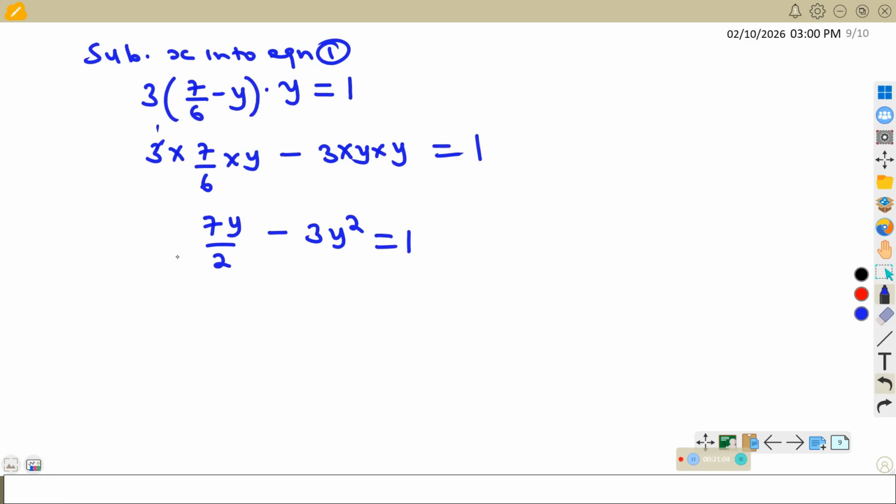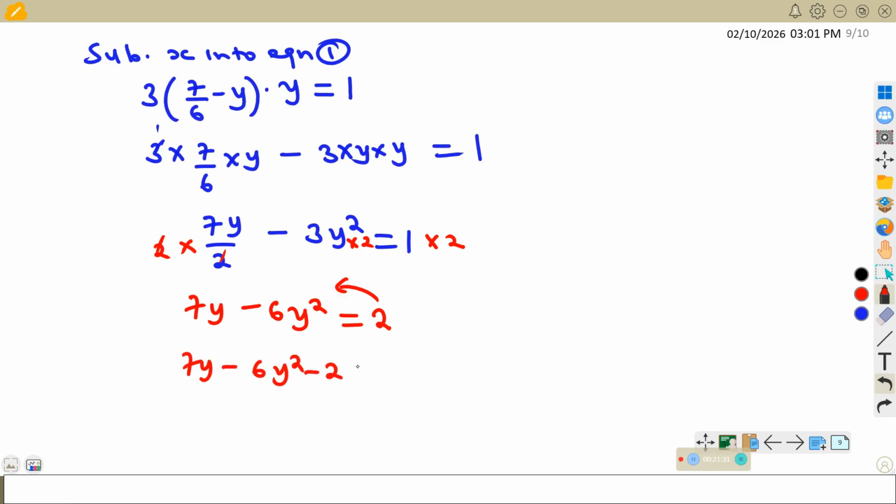So we can easily multiply through by 2. Let us multiply here by 2, also here by 2. So this will be 7y, the 2s cancel, minus 6y squared, which is equal to 2. So try to rearrange this, bring this to this side. So 7y minus 6y squared minus 2 is equal to 0.